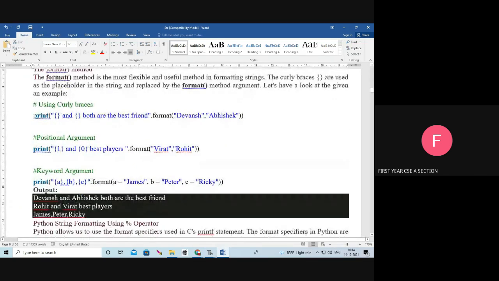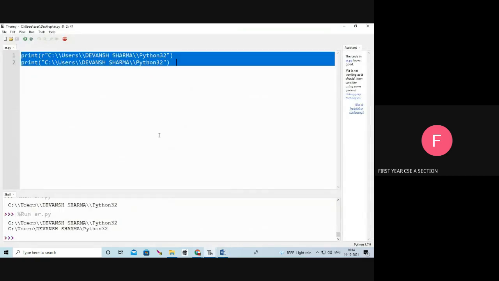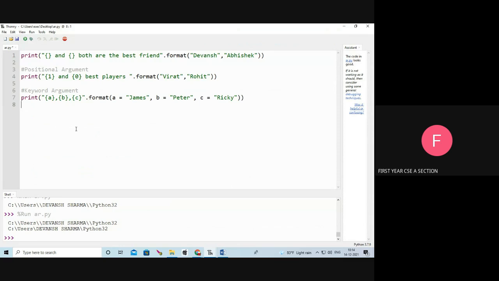Next, the format method. We will see an example program for the format method. Here, print of one curly brace and another curly brace, both are best friends. Here, dot format, Devans, Abhishek.